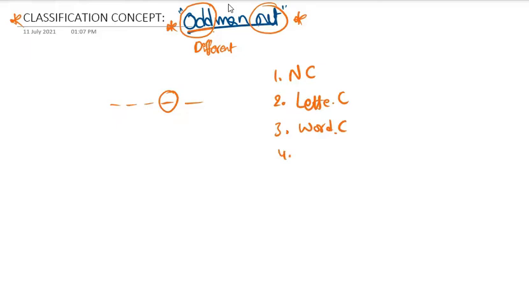Next is number-cum-letter classification, number and letter combinations also. And one more is general knowledge, GK classification. And one more is non-verbal analogy, and similarly non-verbal classification. Non-verbal means pictorial, pictographs.